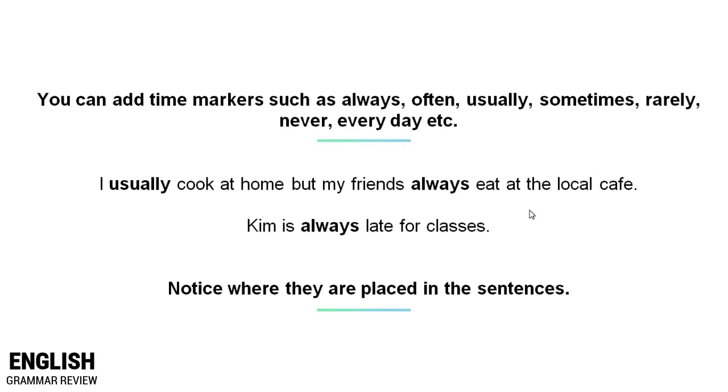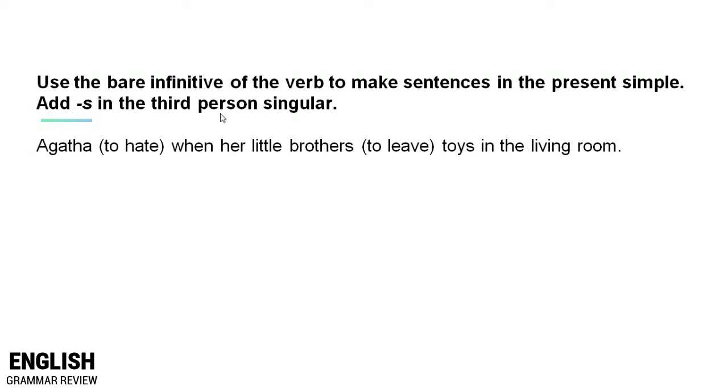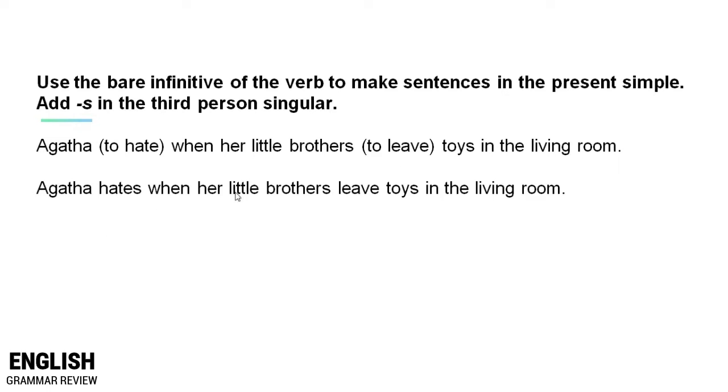Always late. Now let's review and practice a bit. Remember that in the present simple, we use the bare infinitive of the verb. And in the third person singular, we add s to the verb. Now read the following sentence and provide the appropriate form of the following verbs in the present simple. Agatha to hate when her little brothers to leave toys in the living room. Agatha hates when her little brothers leave toys in the living room.